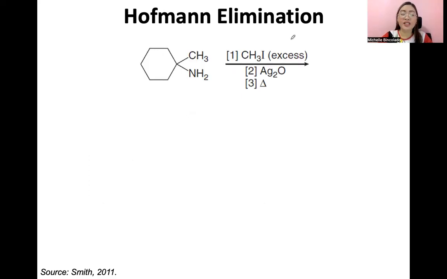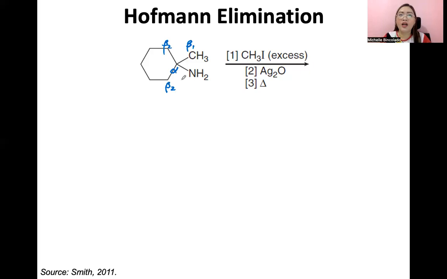So guys, i-practice natin tong example na to. So in this example, mag-undergo siya ng Hoffman elimination. We will predict the alkenes na mapoproduce niya. Okay? So class, remember, the carbon bearing the amino group is our alpha carbon and meron tayong 2 groups of beta carbons here. So itong isa class, pangalanan natin as beta 1 and then the other 2 which are equivalent, let's put there beta 2.